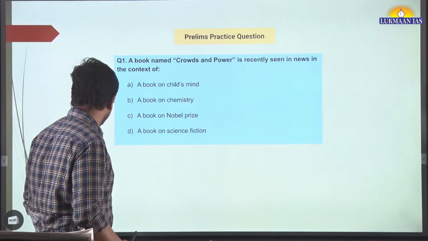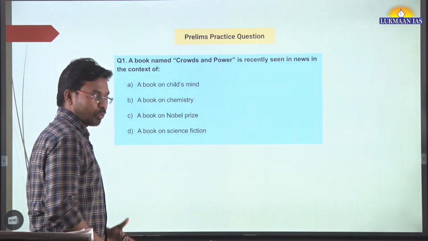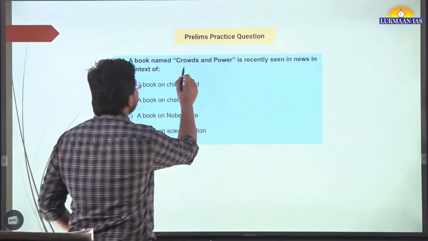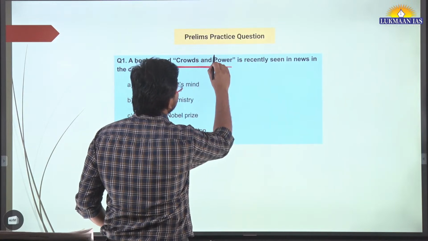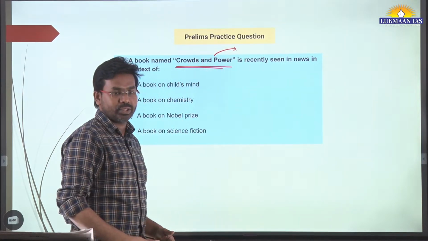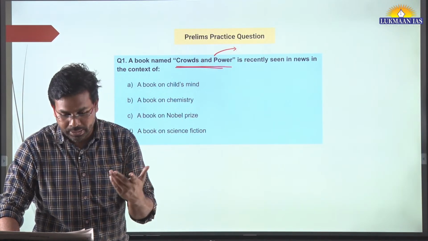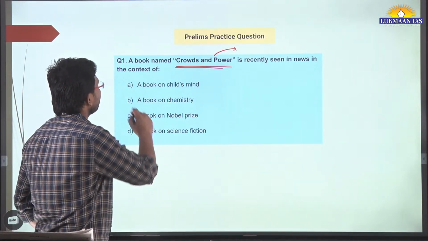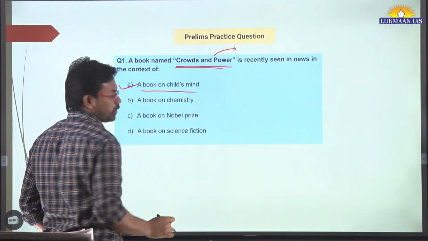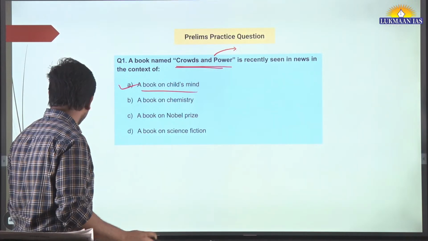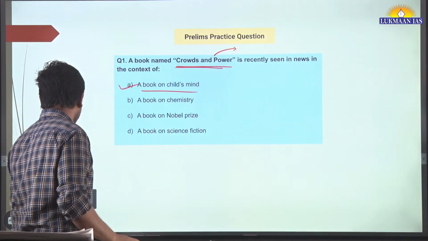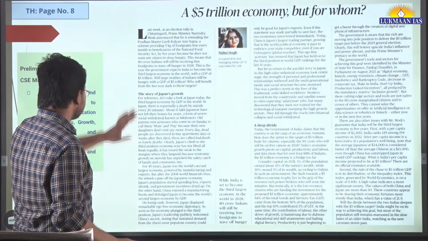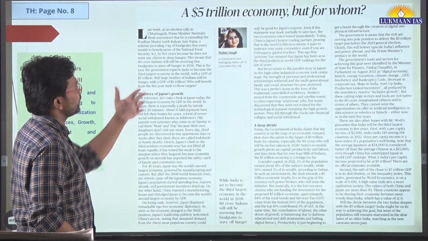So we are going to solve a very short question quickly. A book named Crowds and Power is written by a Jewish writer, philosopher and author. His name is Elias Canetti. This is a book on the child's mind. It is given in the article itself. Very simple question. This book was recently in the news, so that's why this question came.